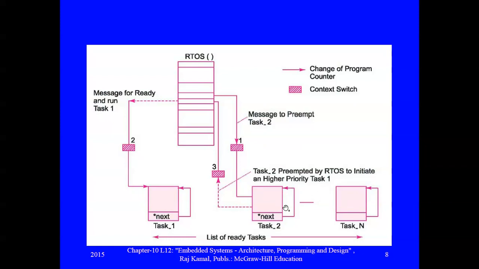That means task 2 is preempted. Why is it preempted? It is preempted because a higher priority task, task 1, has arrived in the RTOS. Then the ready message is given to task 1, and task 1, which has the higher priority, can run now.